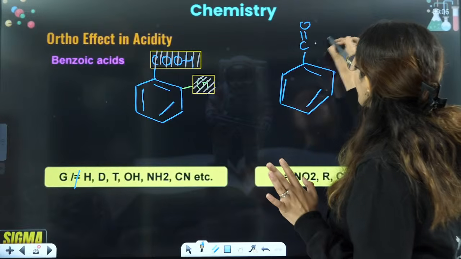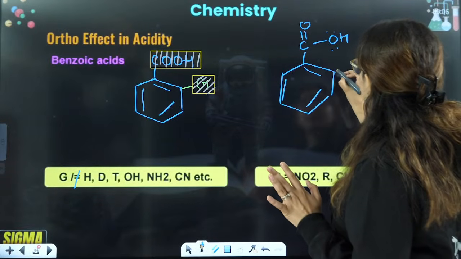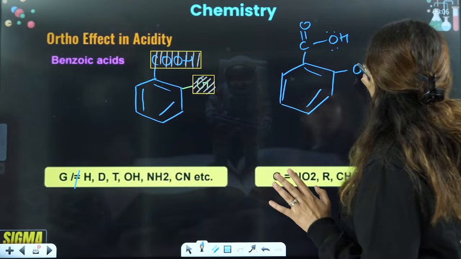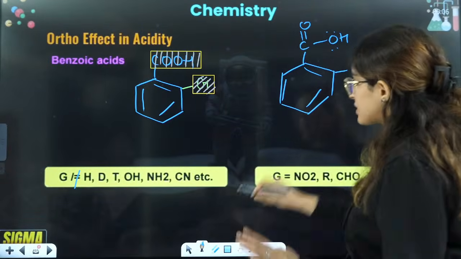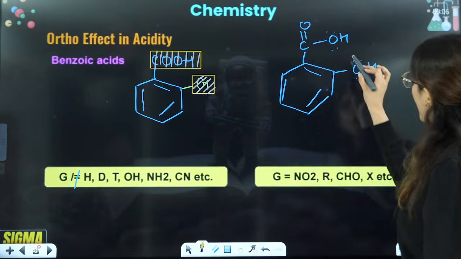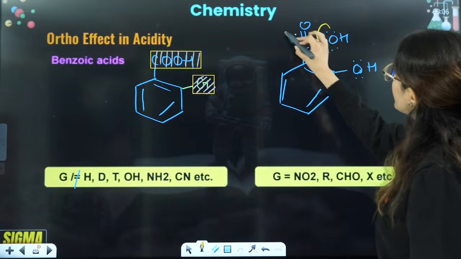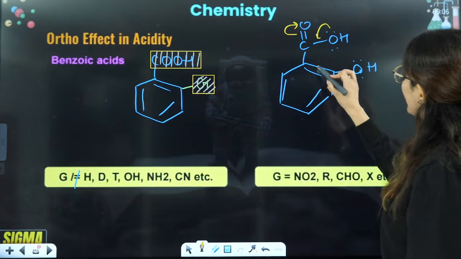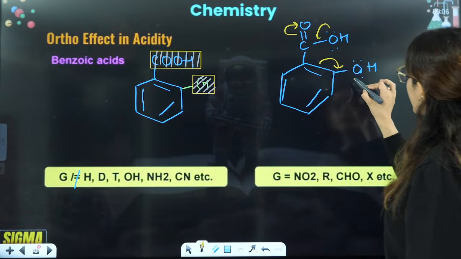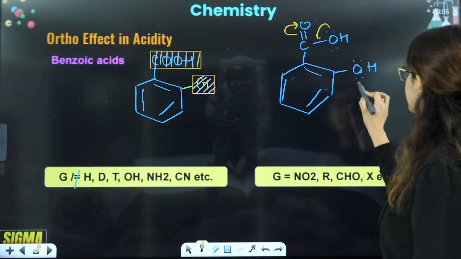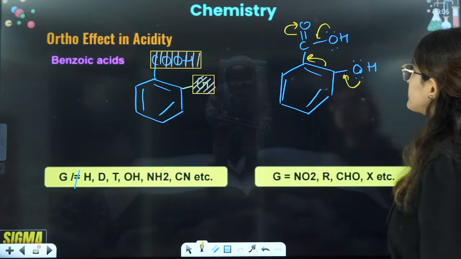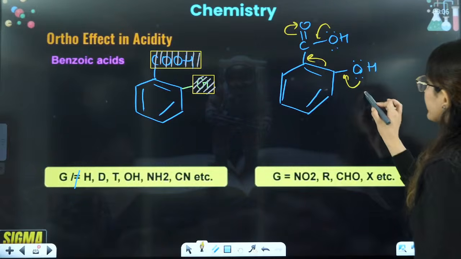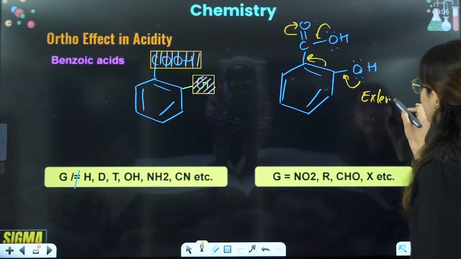If that group is on the same plane, then what will happen? There is some group like the OH group that is on the same plane. Now see what will happen. Now this resonance will take place like this, and here the resonance will take place like this. Okay. Can you see now it is converted to an extended conjugation?